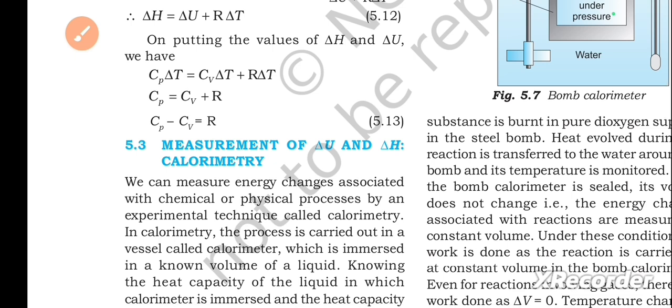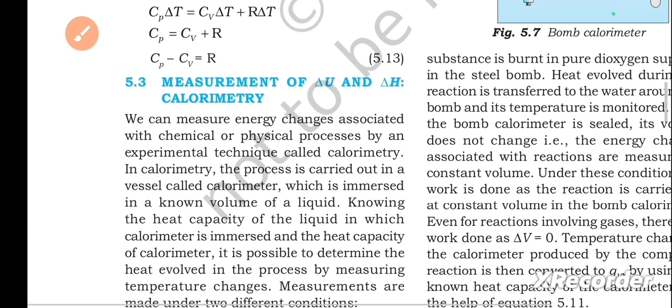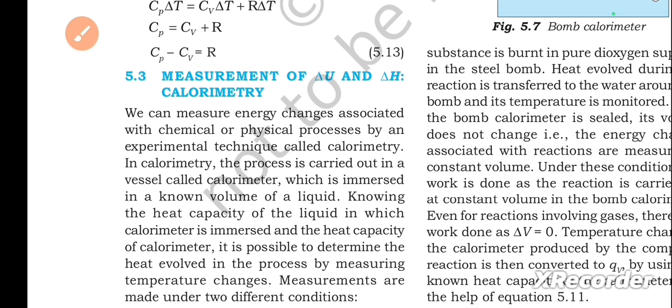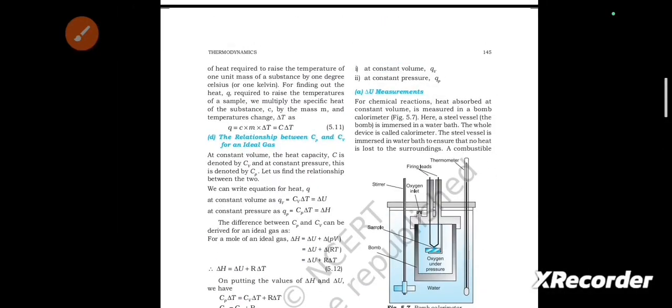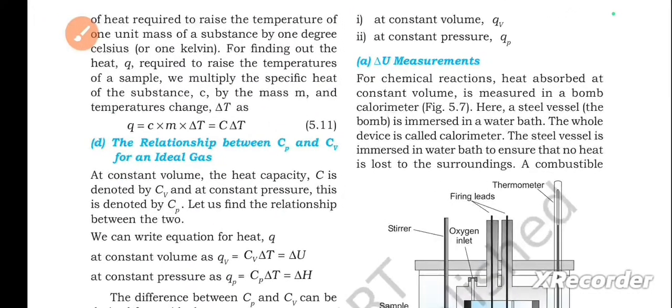Next, measurement of delta U and delta H, calorimetry. We can measure energy changes associated with chemical or physical processes by an experimental technique called calorimetry. In calorimetry, the process is carried out in a vessel called calorimeter, which is immersed in a known volume of a liquid. Knowing the heat capacity of the liquid in which calorimeter is immersed and the heat capacity of calorimeter, it is possible to determine the heat evolved in the process by measuring temperature changes. Measurements are made under two different conditions. First one, at constant volume, Qv, second one at constant pressure, Qp.